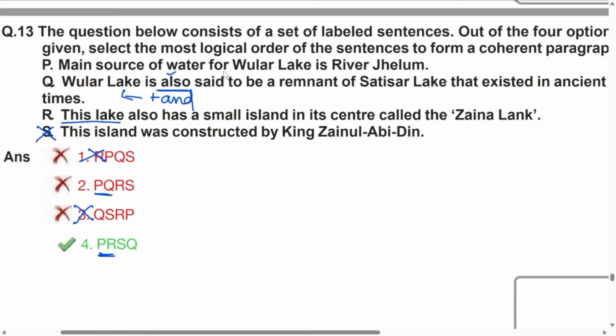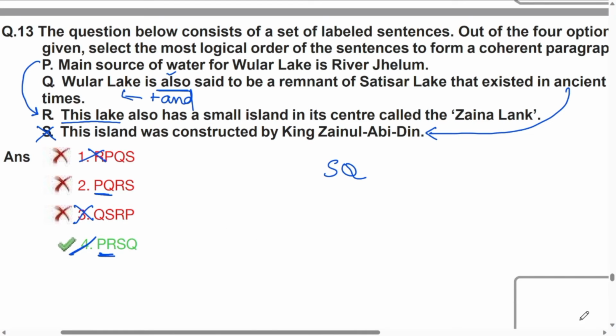Main source of water for Wular Lake is river Jhelum. Wular Lake is also said to be a remnant of Satisar Lake that existed in ancient times. Or can we use our sentence here? This lake also has a small island in its center called Zaina Lank, which is sensible here. P with R is sensible. Look at the continuation: this island was constructed by King Zain-ul-Abidin. Wular Lake also said to be a remnant of Satisar Lake that existed in ancient times. Here two ancient periods are connected, so that should go with the pair S with Q. So the answer must be only the fourth option.